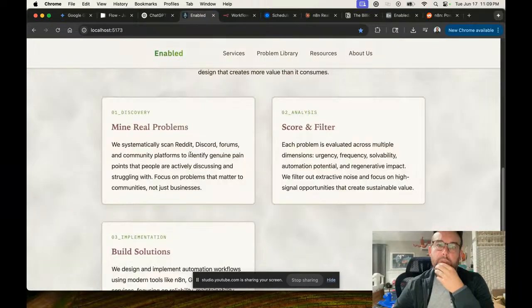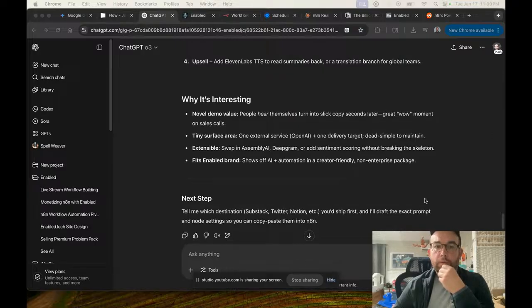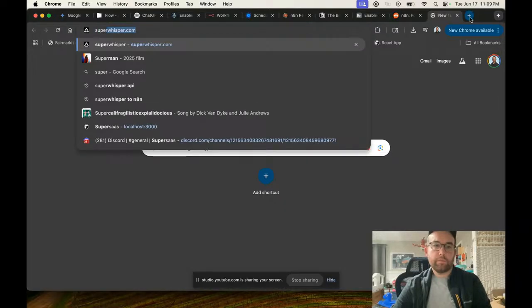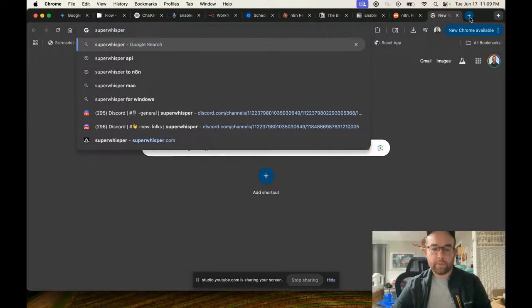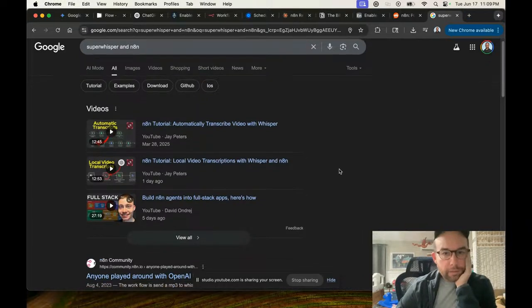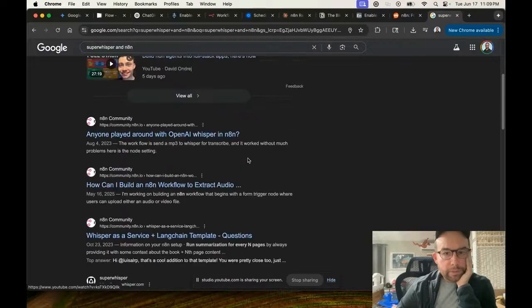So yeah, can we use Super Whisper? Super Whisper is this great app. Super Whisper and n8n. Let's see: automatically transcribe video, build full stack apps, local video transcriptions with Whisper and n8n.